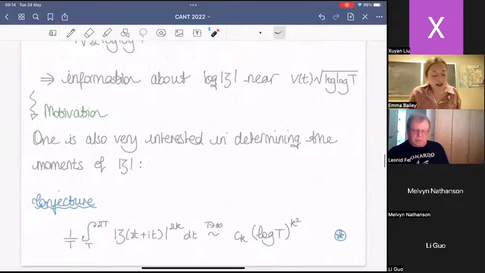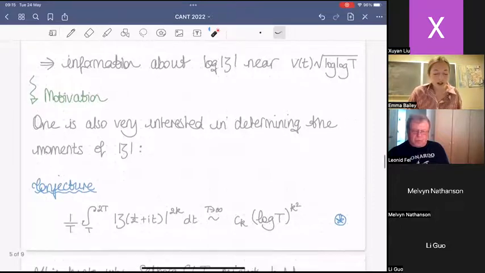This is saying that these are the moments of the Riemann zeta function on the critical line. This is the 2kth moment. The conjecture is that as you go higher up the line, while there are a lot of interesting things to say about the leading order coefficient, I just want to focus on the order of growth. The moment should grow like log of the height t to the power k squared. This is a famous conjecture, and again, it's exceedingly difficult.